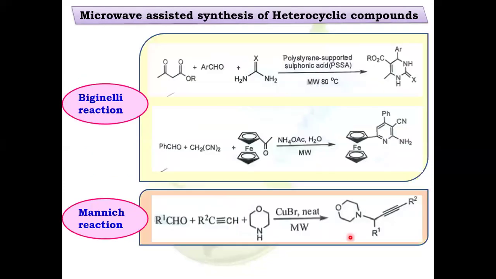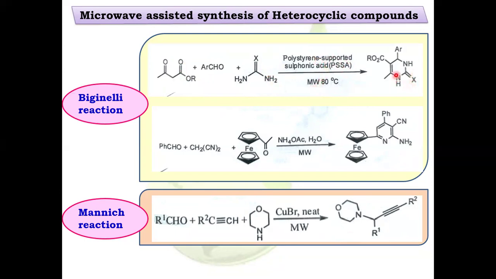Here comes the microwave assisted synthesis of heterocyclic compounds. We are going to see examples here: the Biginelli reaction and the Mannich reaction. The Biginelli reaction means the reaction of a dicarbonyl compound, an aldehyde, and urea or thiourea in presence of PSSA, polystyrene supported sulfonic acid, under microwave radiation.